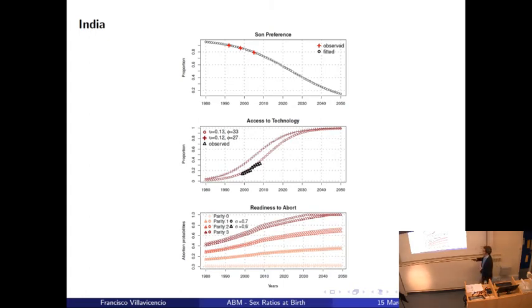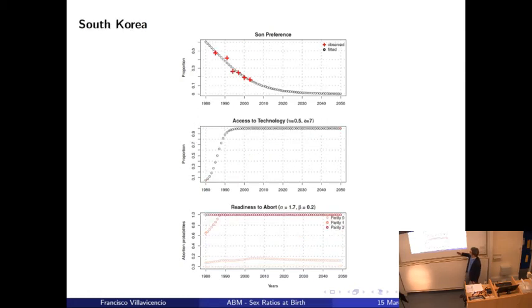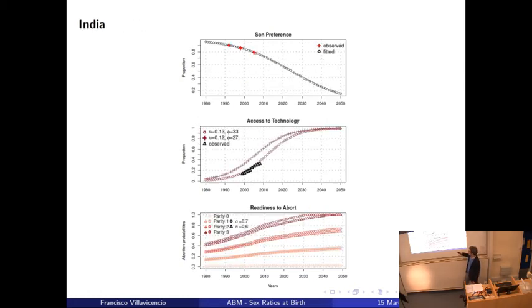The probability to abort is really low at parity 0, so before having the first child, the probability to abort is almost 0. Then at higher parities, this probability increases, but it never reaches, like here, this probability of 1. It has not been observed, as we are here, only when we do our projections up to 2050.